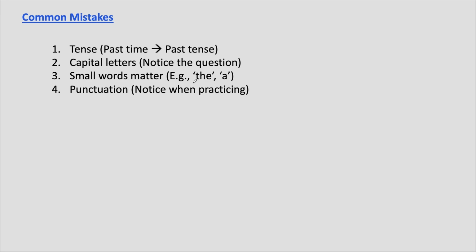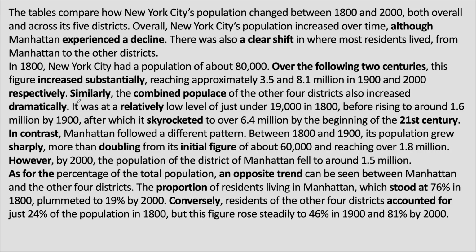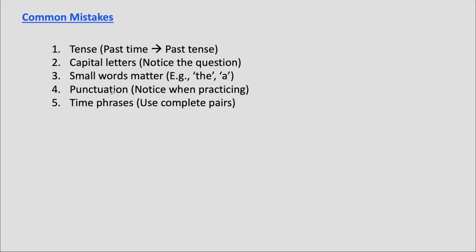Punctuation matters in writing. For example, when we use linking words like similarly and however, there is a comma after them. These are small details, but they affect clarity. So notice the full stops and commas when you're studying. Time expressions also need attention. So when you're using between and from to, make sure you're using full phrases and using them correctly.